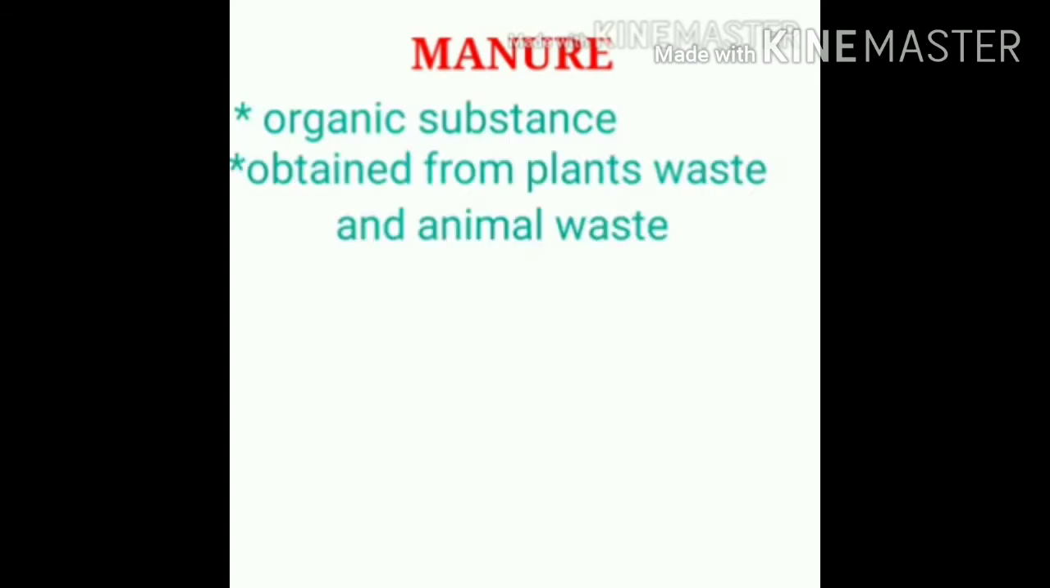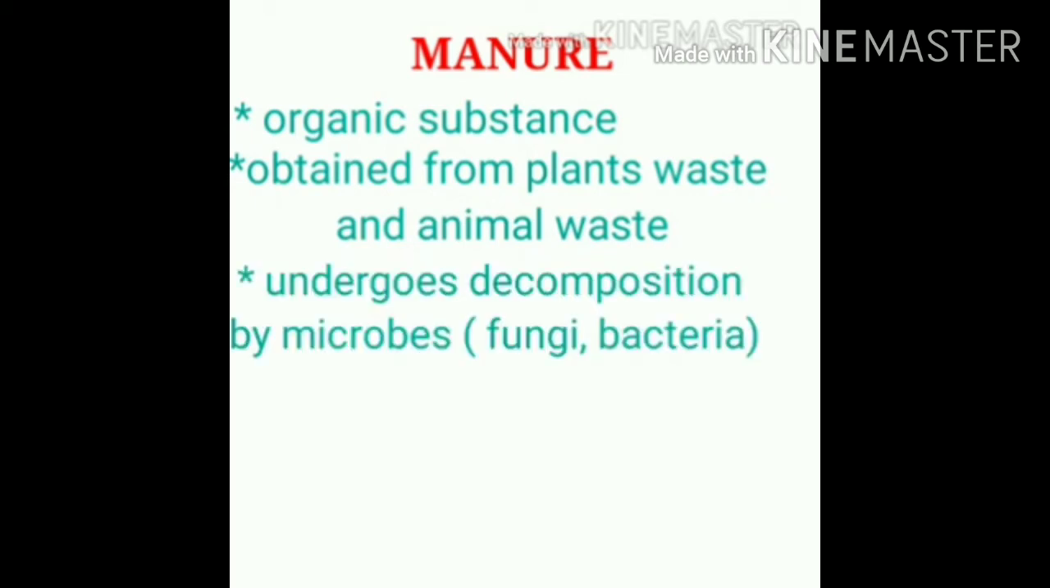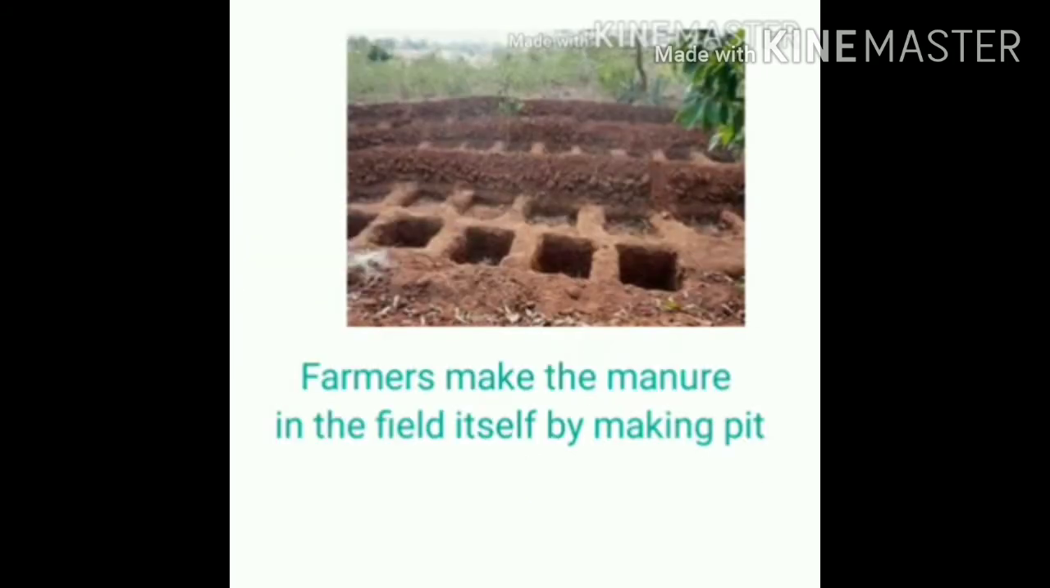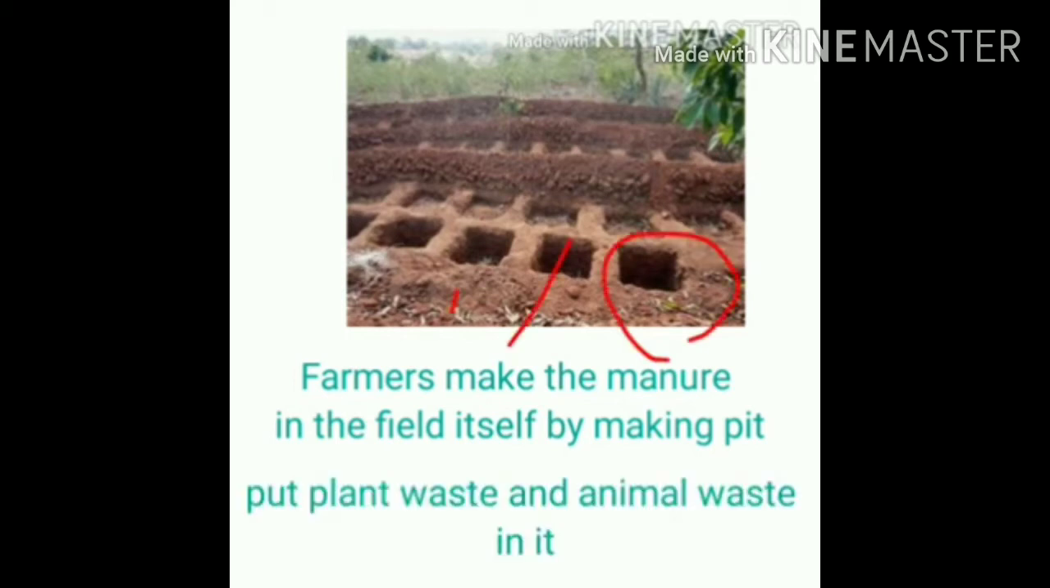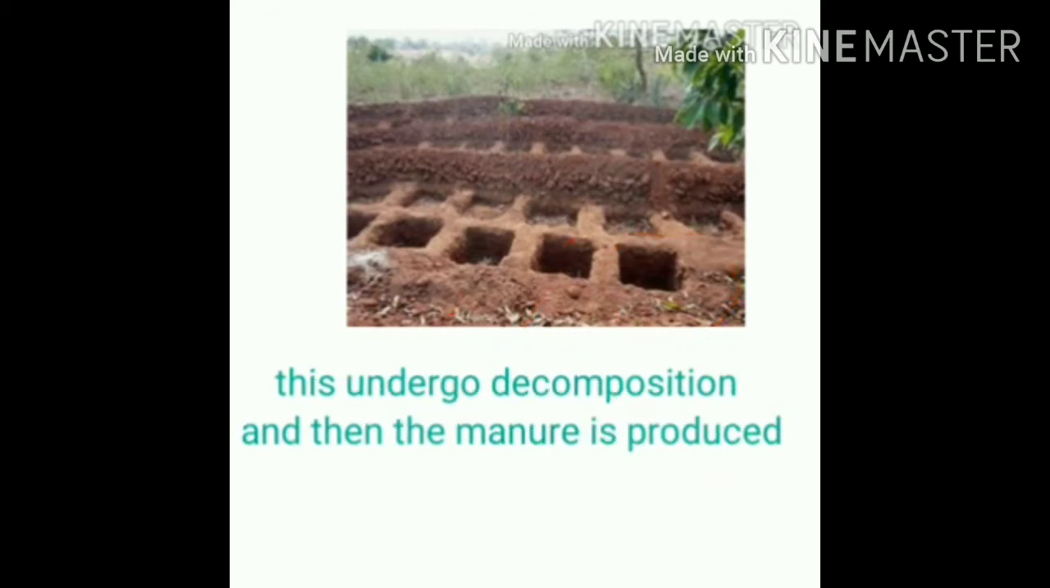Manure, it is an organic substance. That means manures are obtained from plant waste and animal waste that undergoes decomposition. This decomposition process is done by microbes, that is bacteria and fungi. So these bacteria and fungi are also called decomposers. Mostly farmers make this manure in their field itself. In the farmyards, they will make a pit and put animal waste and plant waste inside the pit. This undergoes decomposition and then the manure is produced that they will use for the field.